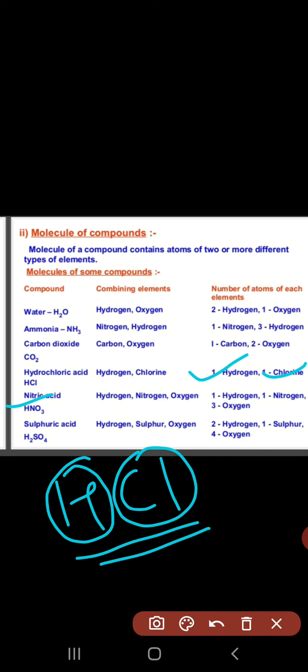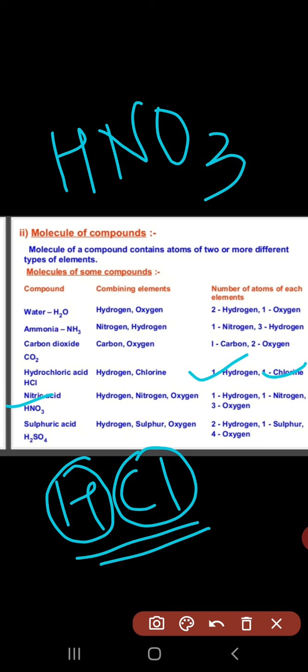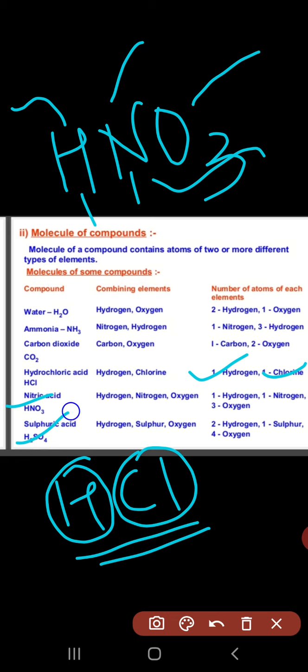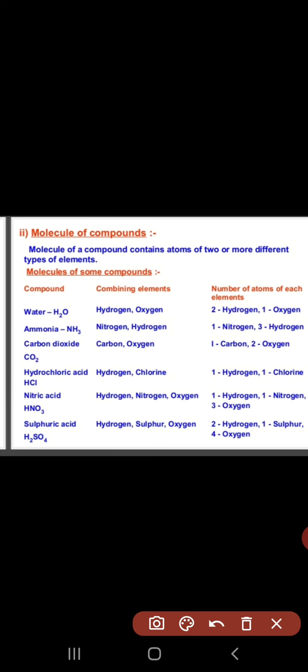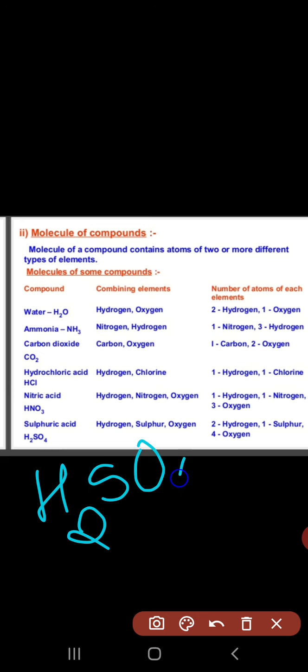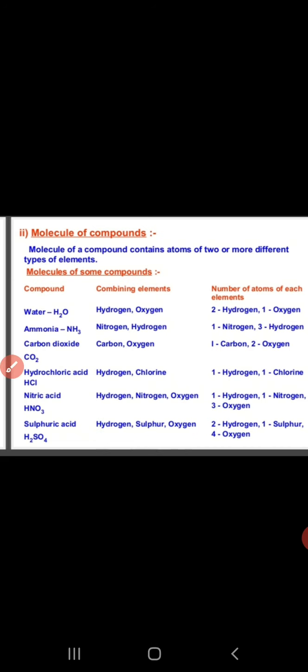Now move to nitric acid. What is the formula for nitric acid? HNO3. Oxygen atoms are there, nitrogen atom is there, and hydrogen atom is also there: 3 oxygen atoms, 1 nitrogen atom, and 1 hydrogen atom. Now sulfuric acid. Sulfuric acid is very important, and it is also a very dangerous acid. The formula for sulfuric acid is H2SO4. There are oxygen, sulfur, and hydrogen atoms: 4 oxygen atoms, 1 sulfur atom, and 2 hydrogen atoms.